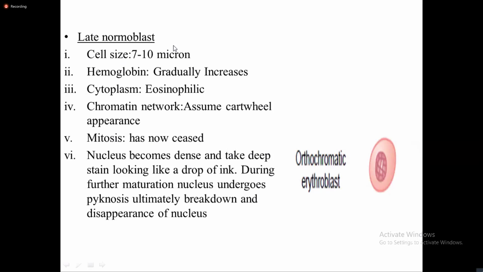In the late normoblast stage, the nucleus becomes dense and takes up a stain looking like a drop of ink. That is a pycnotic appearance. And ultimately it breaks down and there is disappearance of the nucleus. So the nucleus ultimately disappears during this stage.